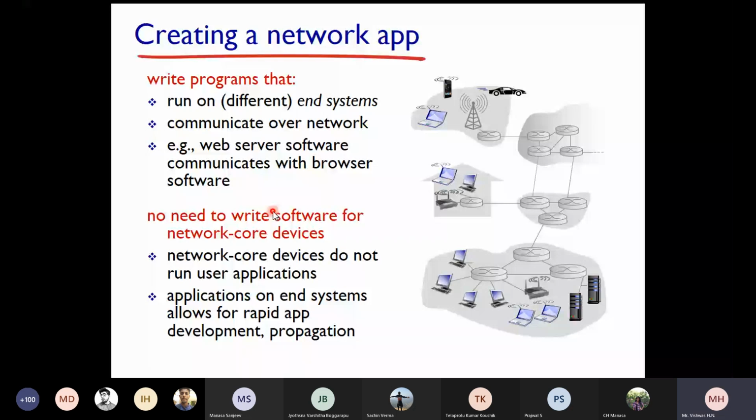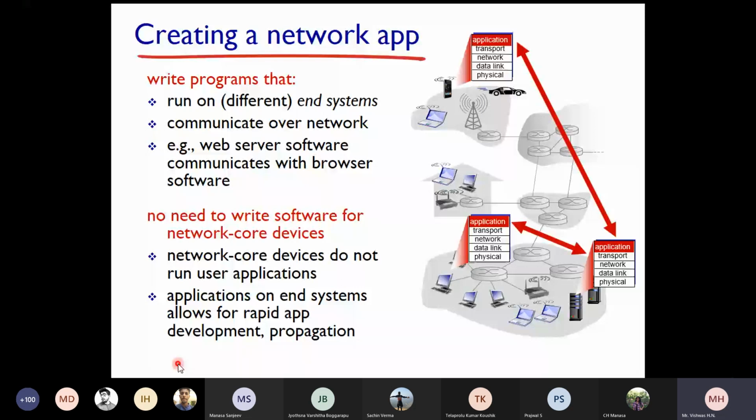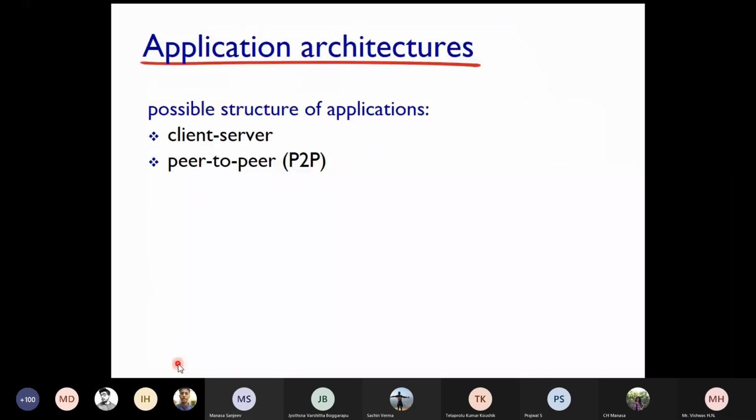Application on end systems allows for rapid application development and propagation. So you can see here application to application communication. Possible structure of applications: it can be client server or peer-to-peer, which I told you already. Application architectures: what are the two application architectures that we have? It is client server and peer-to-peer.